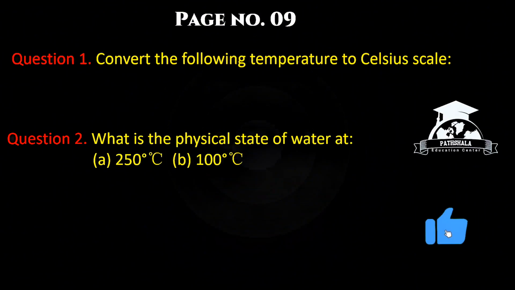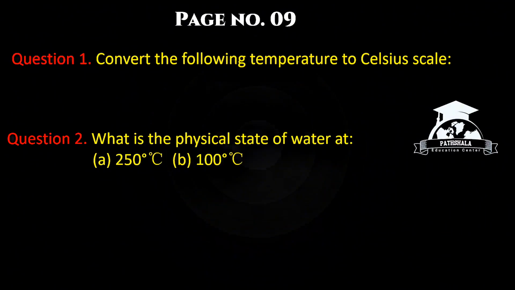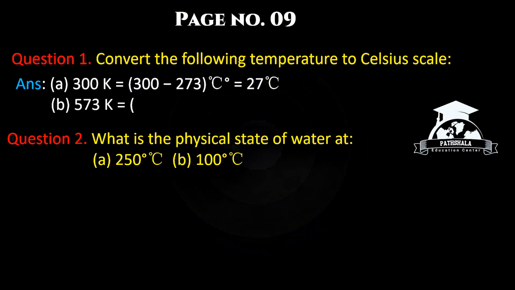Page number 9, question number 1. Convert the following temperatures to Celsius scale. First, 300 Kelvin. 300 minus 273 equals 27 degrees Celsius. Second, 573 Kelvin equals 573 minus 273 equals 300 degrees Celsius.